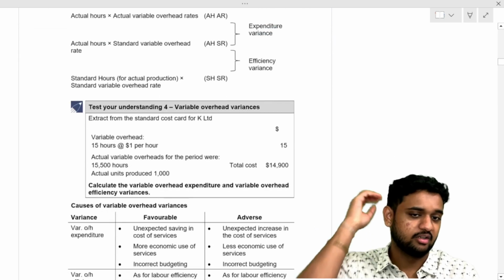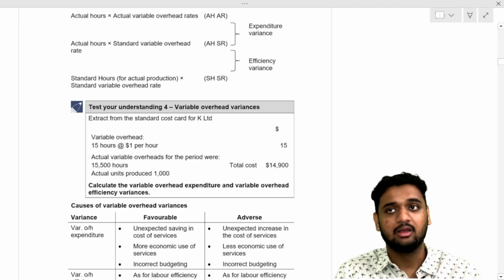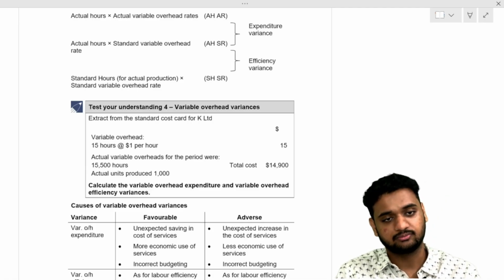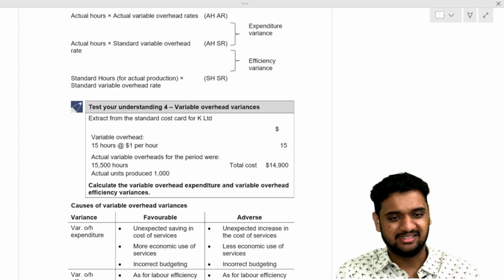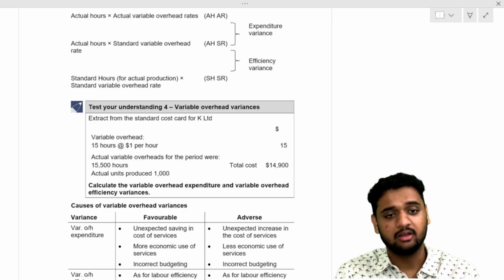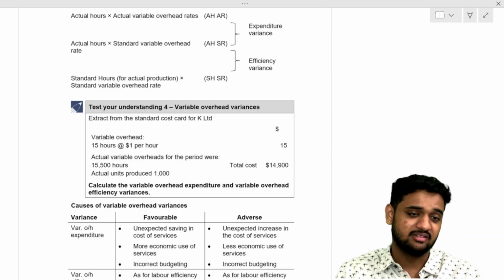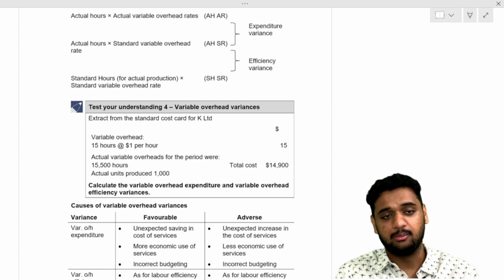Understood? Come to test your understanding question number 4 and directly try to do the question. Same thing, don't get confused. They're asking for variable overhead expenditure variance, which is exactly the same as labor rate variance, and variable overhead efficiency variance is the same as labor efficiency variance. Same question, try to do it.